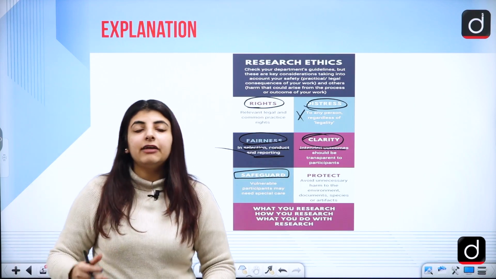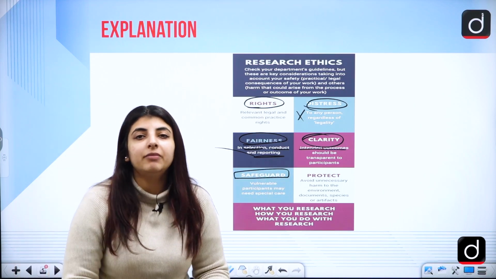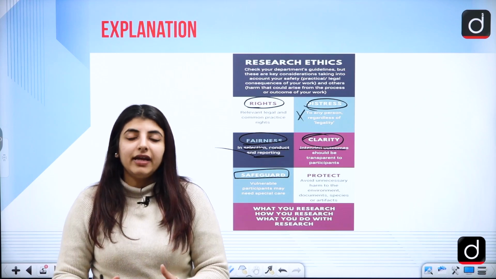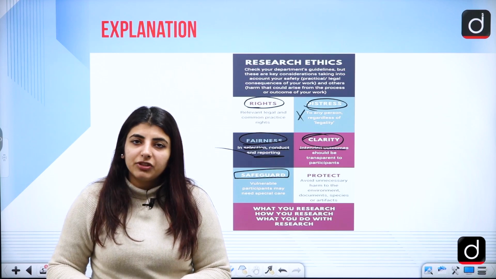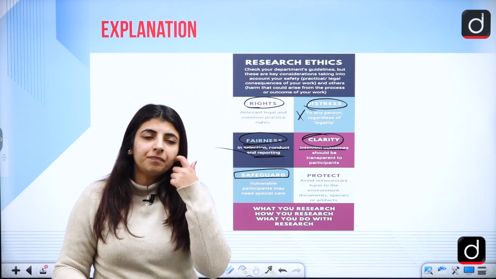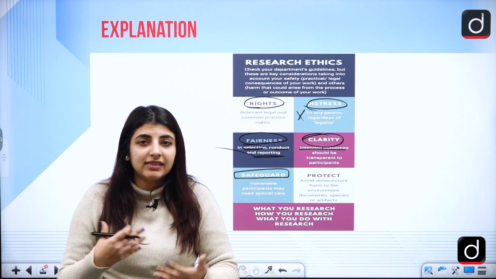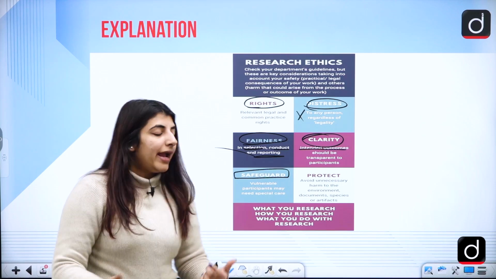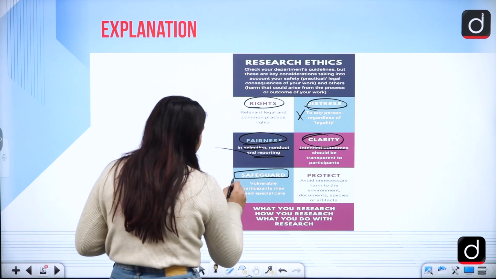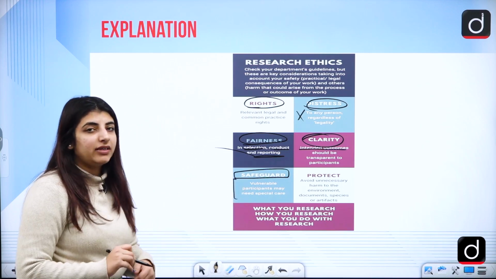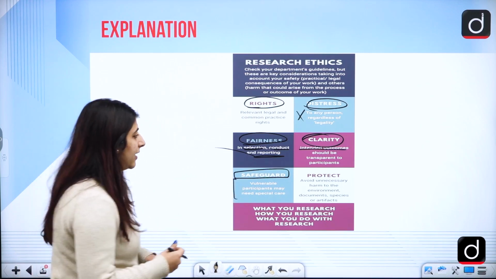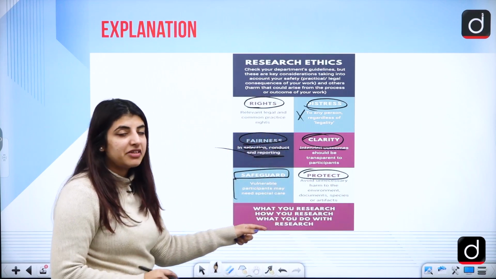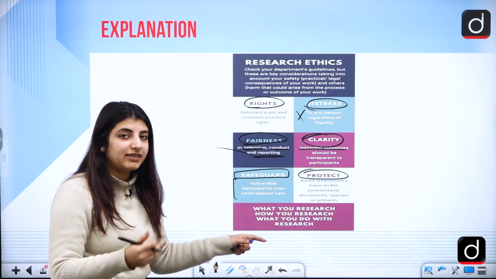Safeguard. Vulnerable participants may need special care. So for instance, if you are doing research on criminal minds and you are dealing with criminals in jail, they are in such a vulnerable position that their personal data should not be set out in public. Any vulnerable participants, any people who do not want their data to be disclosed, should not be exposed like that. Protect against any harm to the environment, to the people, to the animals, etc.